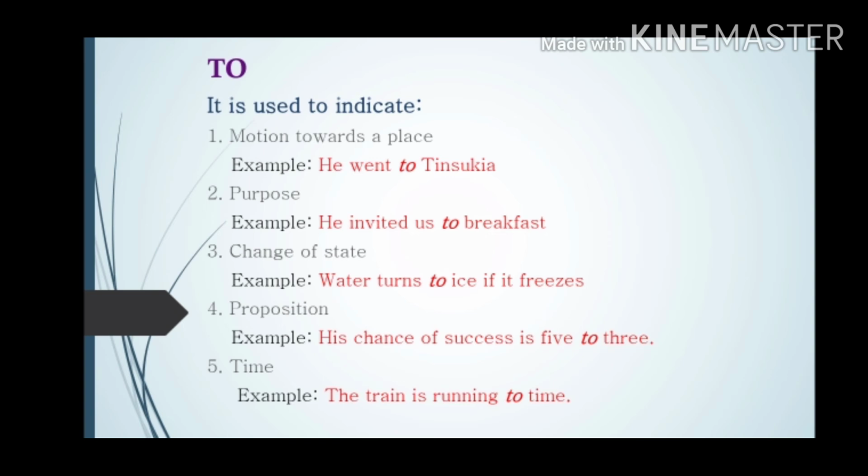Next, proposition. His chance of success is 5 to 3. So here it shows the probability, the possibility of his success, that he is going to succeed, and this is the chance of his success, like 5 is to 3, we say that. Then time. The train is running to time. It's running on time. The train is running to time. Okay, clear?